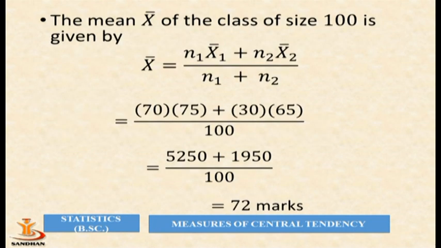So by using the above formula, x bar equal to n1 x1 bar plus n2 x2 bar divided by n1 plus n2, and by putting the values, we get 5250 plus 1950 divided by 100. So the mean marks of the class of size 100 students is 72 marks.